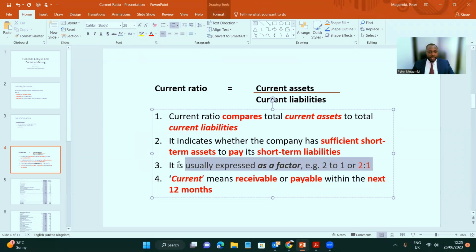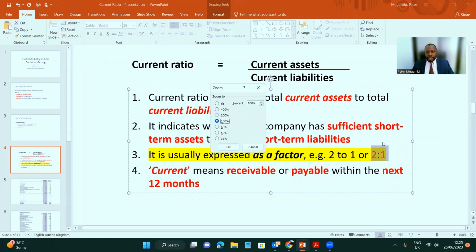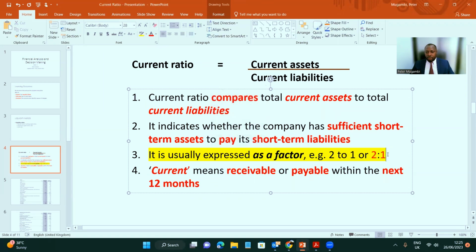This ratio is usually presented as a factor, and a favorable ratio, whenever you compute it, is an answer of 2:1. So this 2:1 is what you are looking for whenever you calculate the current ratio.